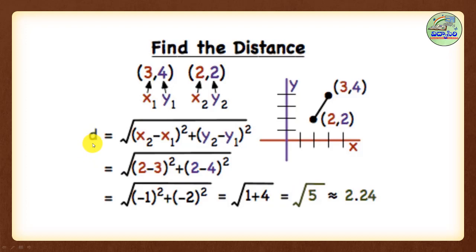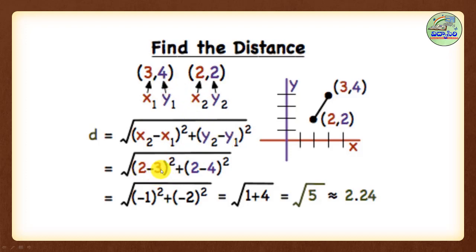Now your formula is d is equal to under root of x2 minus x1 whole square plus y2 minus y1 whole square. Now substitute in the formula: x2, your 2, next x1, 3 whole square, plus y2, 2 minus y1, 4.